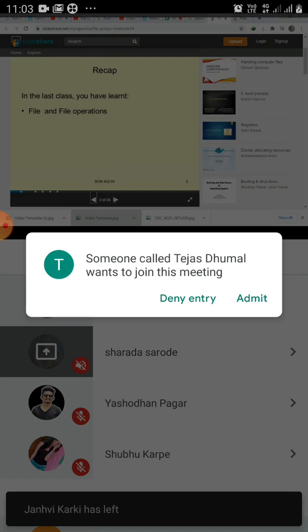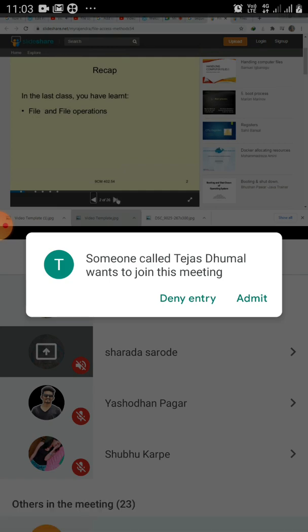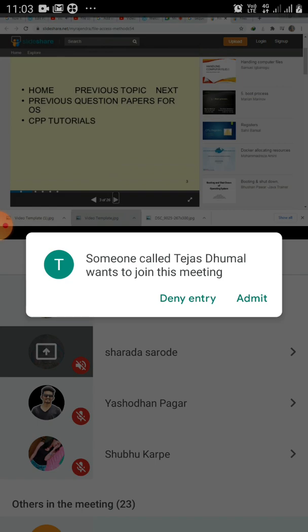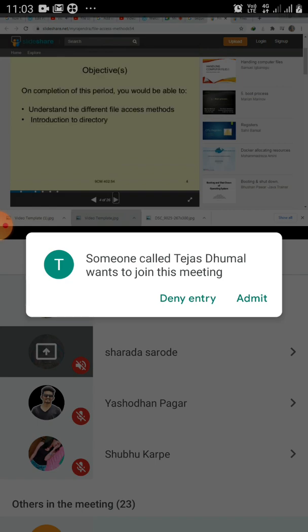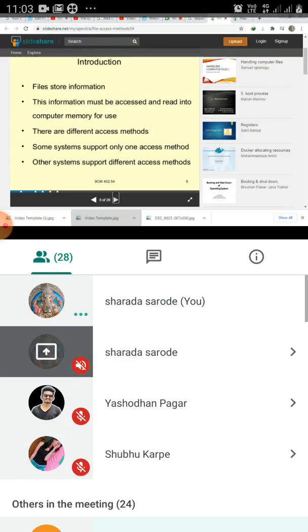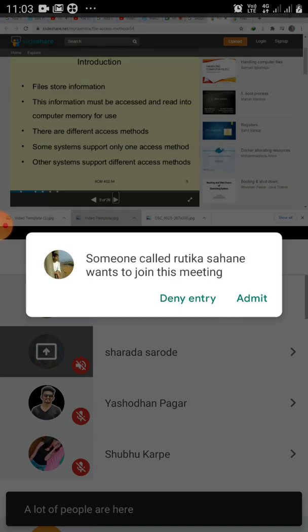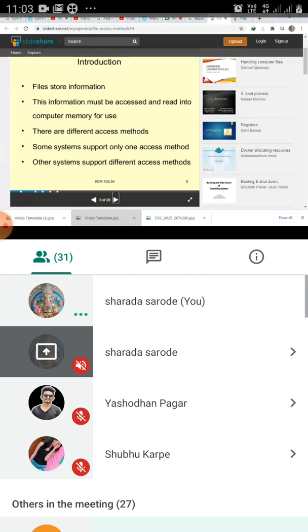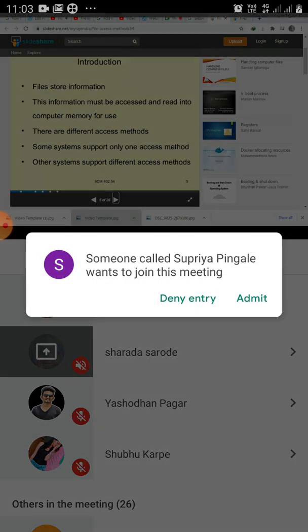So in the last class we learned about files and file operations. Today we have to understand the different file access methods, and an introductory session on directories. In today's lecture, files store information, and this information must be accessed and read into the computer memory for use. So there are different access methods. Some systems support only one access method, while other systems support different access methods.